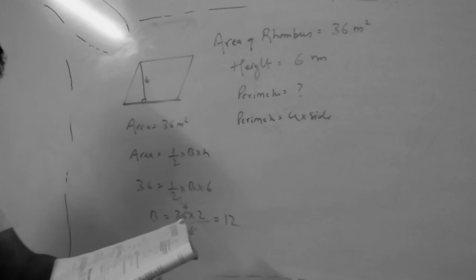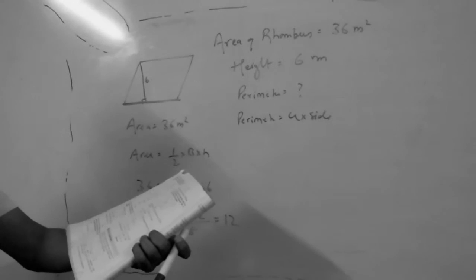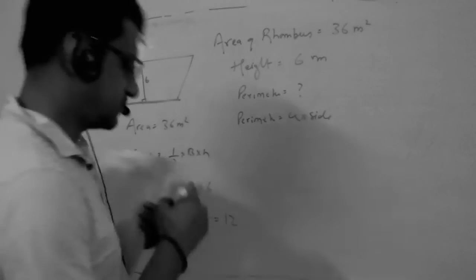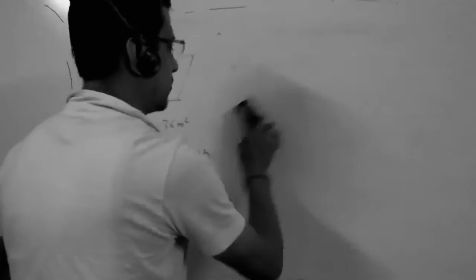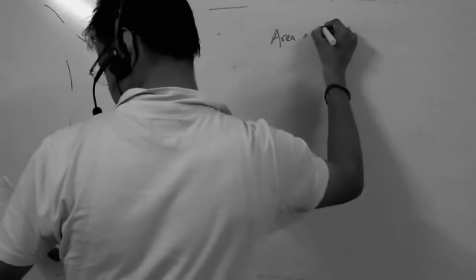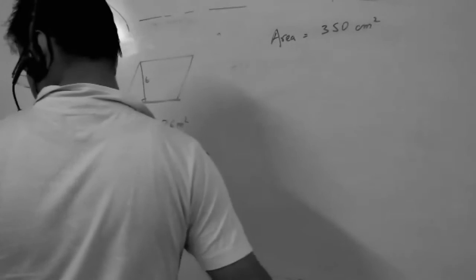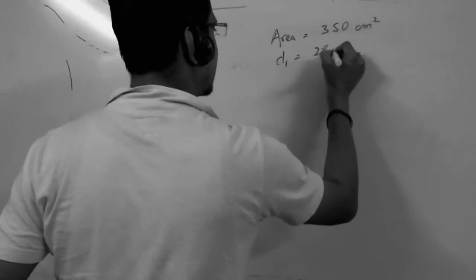Okay. Next question: if the area of a rhombus is 350 and one of the diagonals measures 28, find the length of the other. What is given here? Area of the rhombus is 350 centimeter square, and one of the diagonals, that is D1, is given as 28 centimeter.